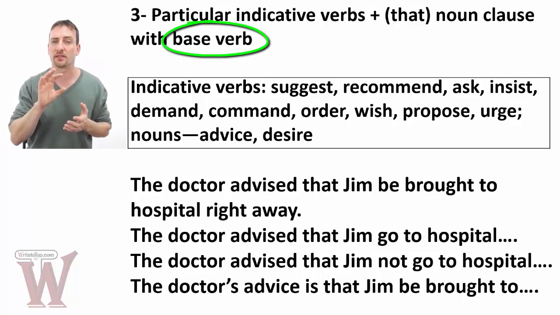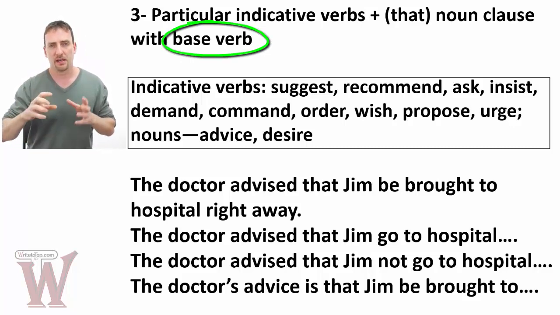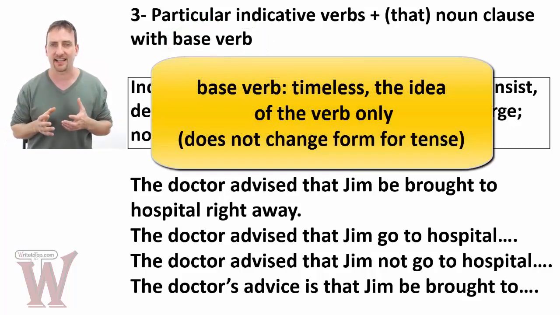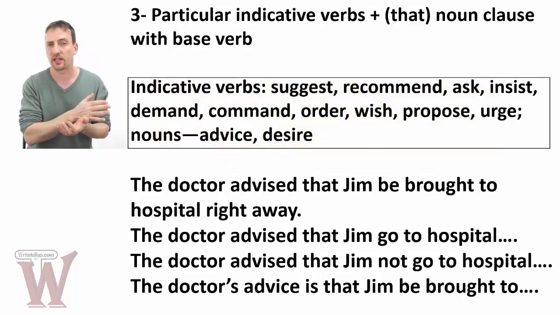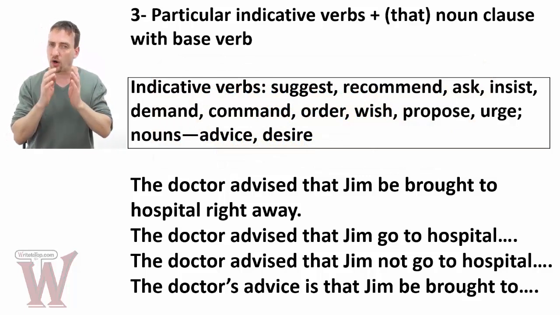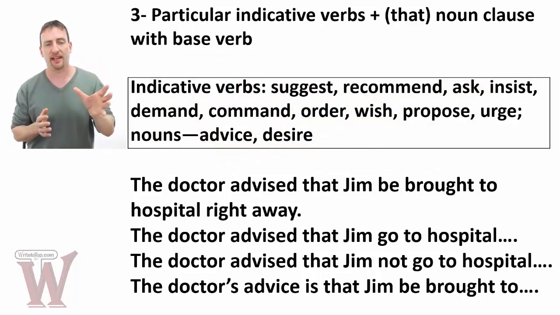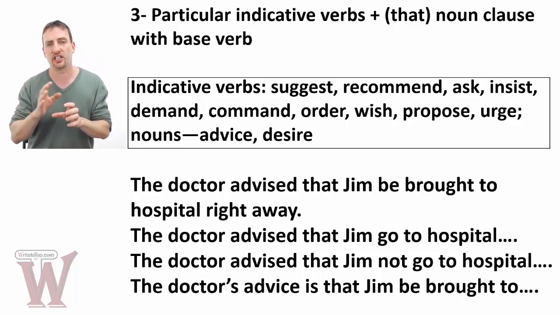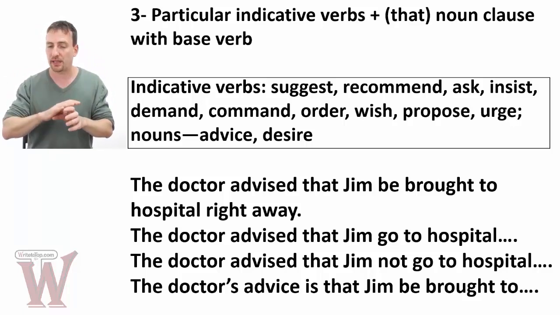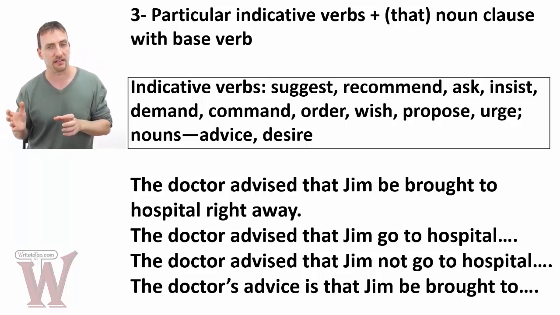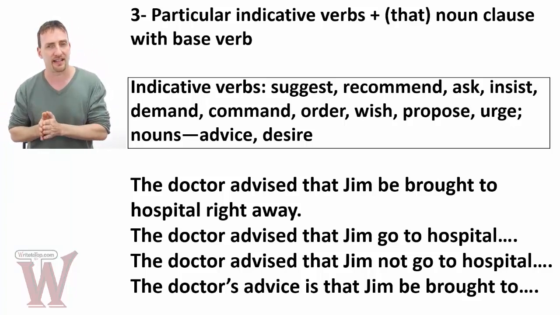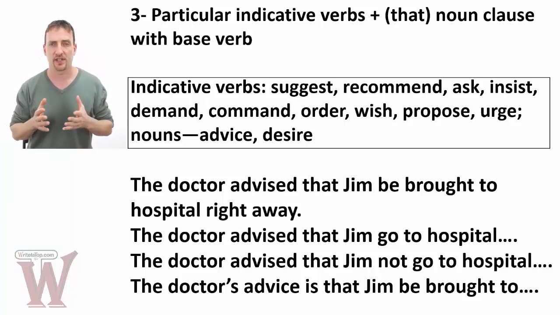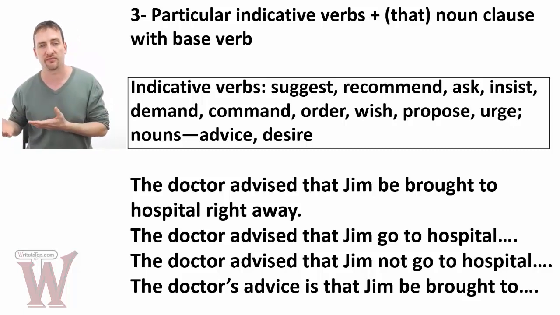That is the actual subjunctive, the base verb. Base means it doesn't take any tense. It's only the verb itself. So the base of be is be, not is, was, were, whatever. It doesn't change tense. Always be. Play, always play. Doesn't matter he, she, I, we, they. Play, never plays, never played, never will play. The subjunctive verb does not take a tense. It's timeless. Okay? It's a mood. That's why it's called a subjunctive mood.